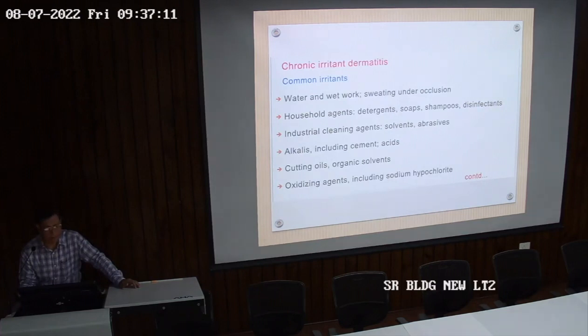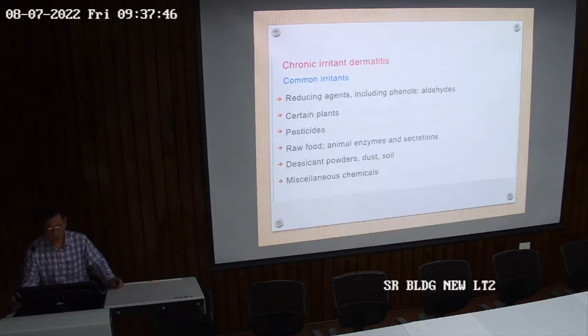Then comes chronic irritant contact dermatitis. These are the common irritants which cause it: water and wet work, sweating under occlusion, household agents like detergents, soaps, shampoos, disinfectants, and industrial cleansing agents like solvents, abrasives, alkalis, cement and acids. Cement workers, who work with cement for a long time, finally get this type of irritant contact dermatitis. There are also certain ingredients in cement which may cause allergic contact dermatitis. Also cutting oil, organic solvents, oxidizing agents. So it's a long list which causes irritant contact dermatitis.